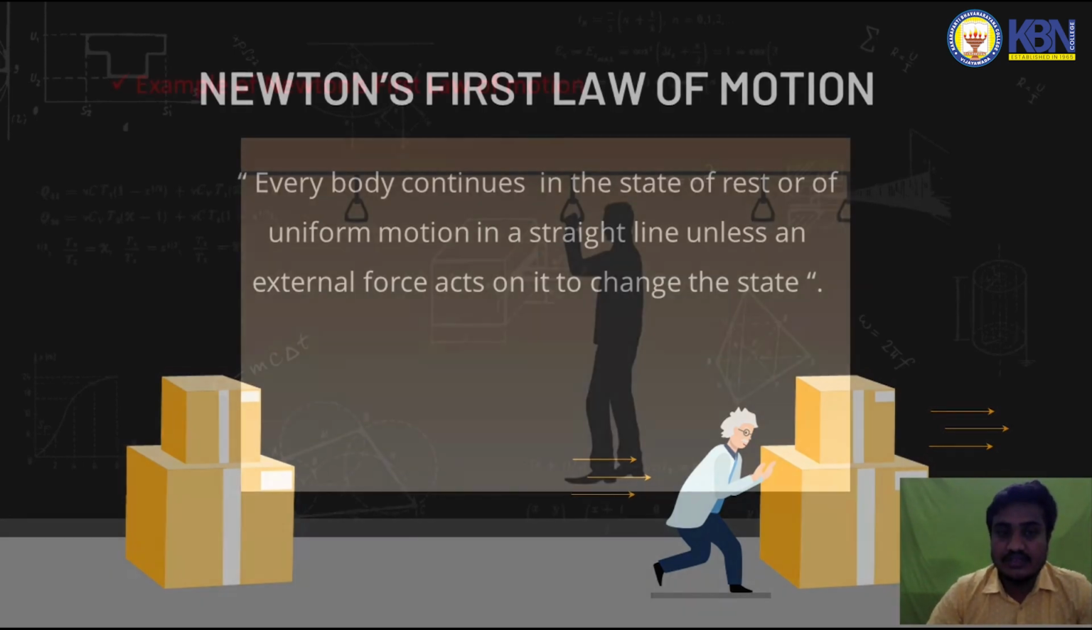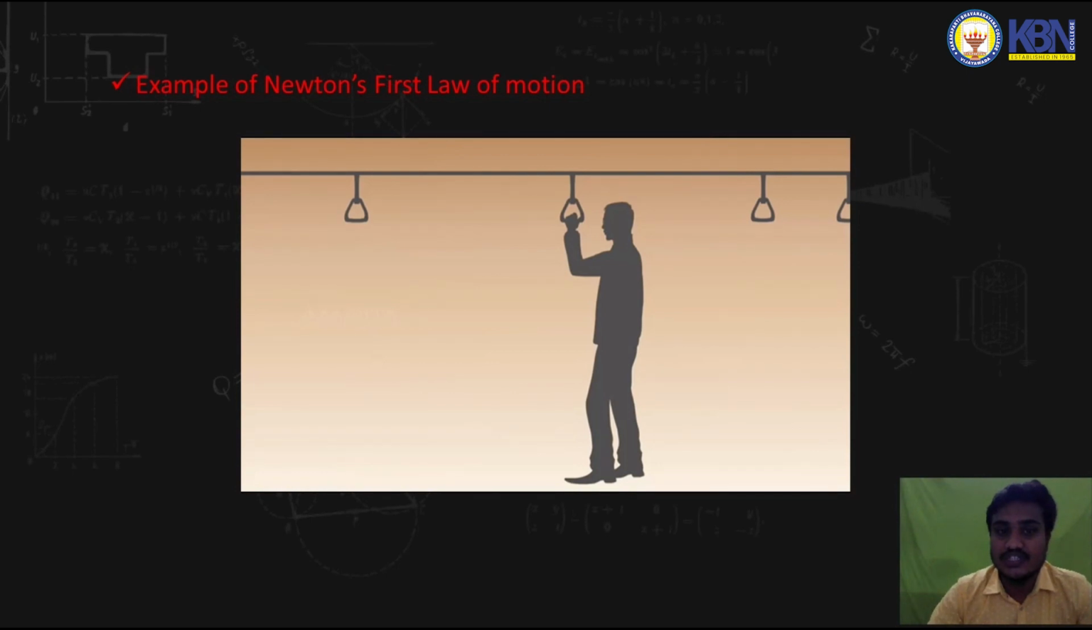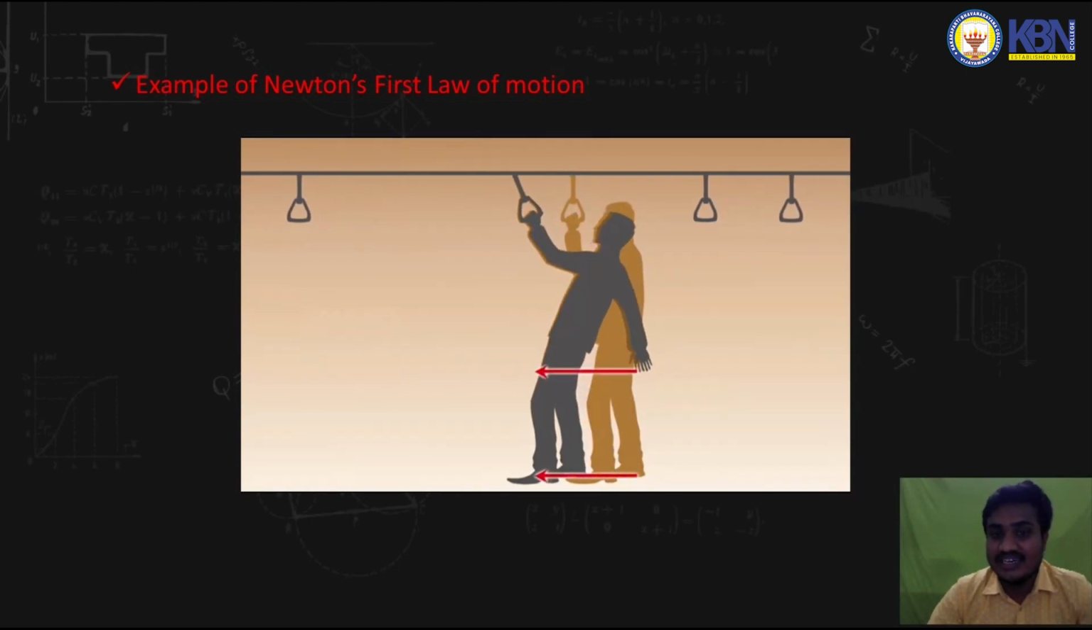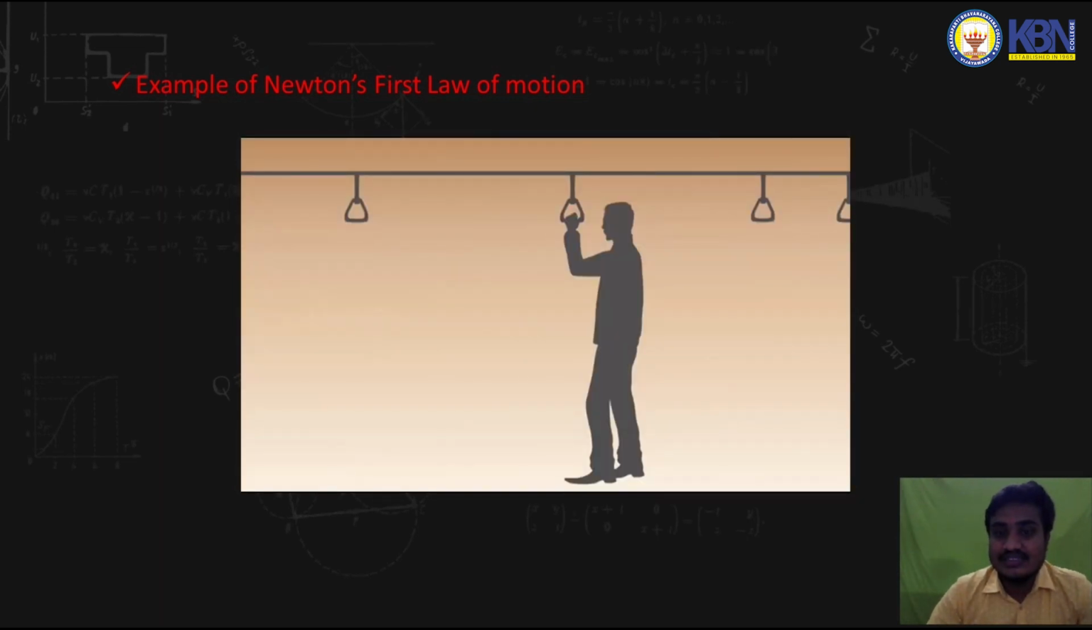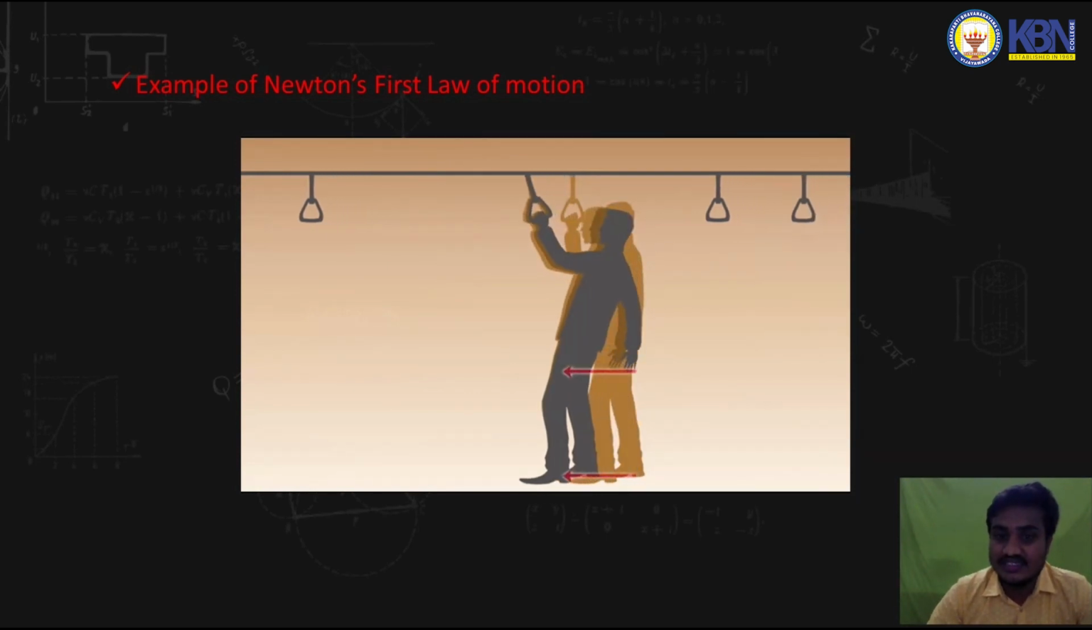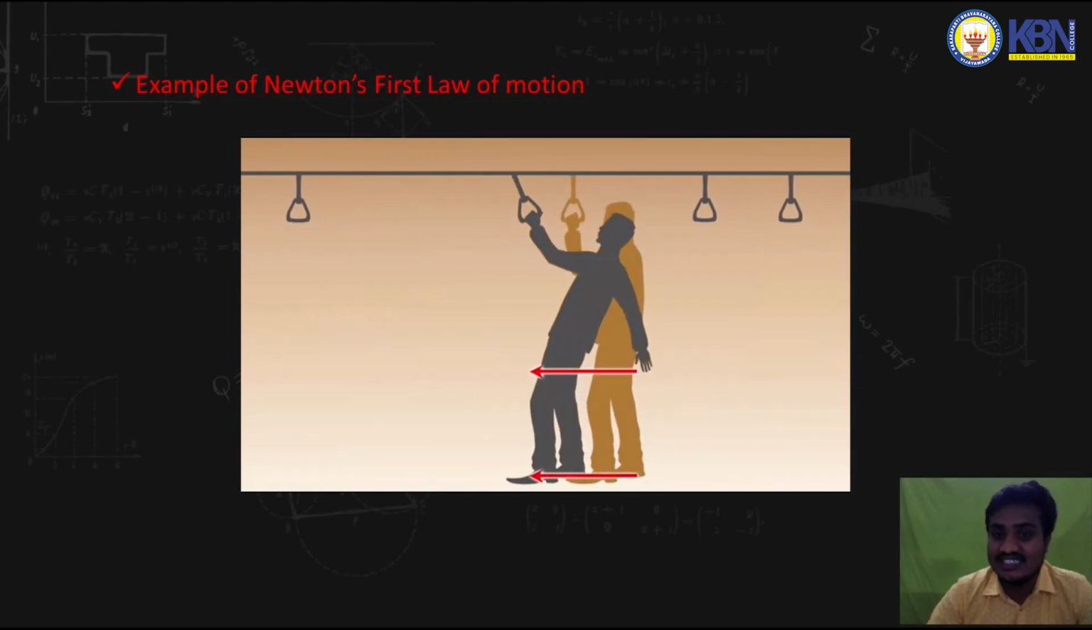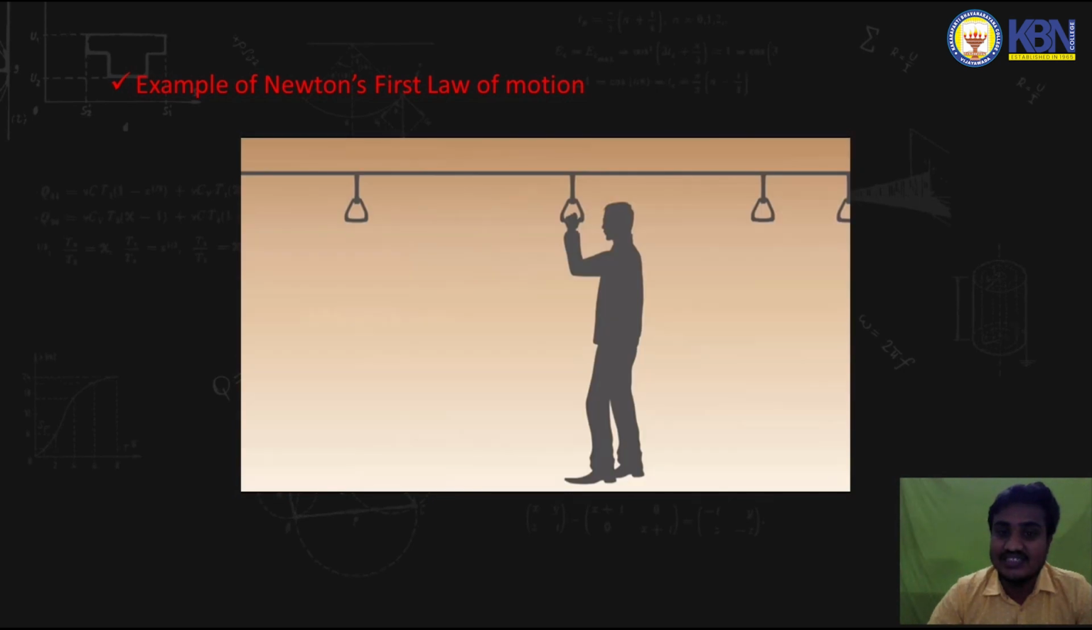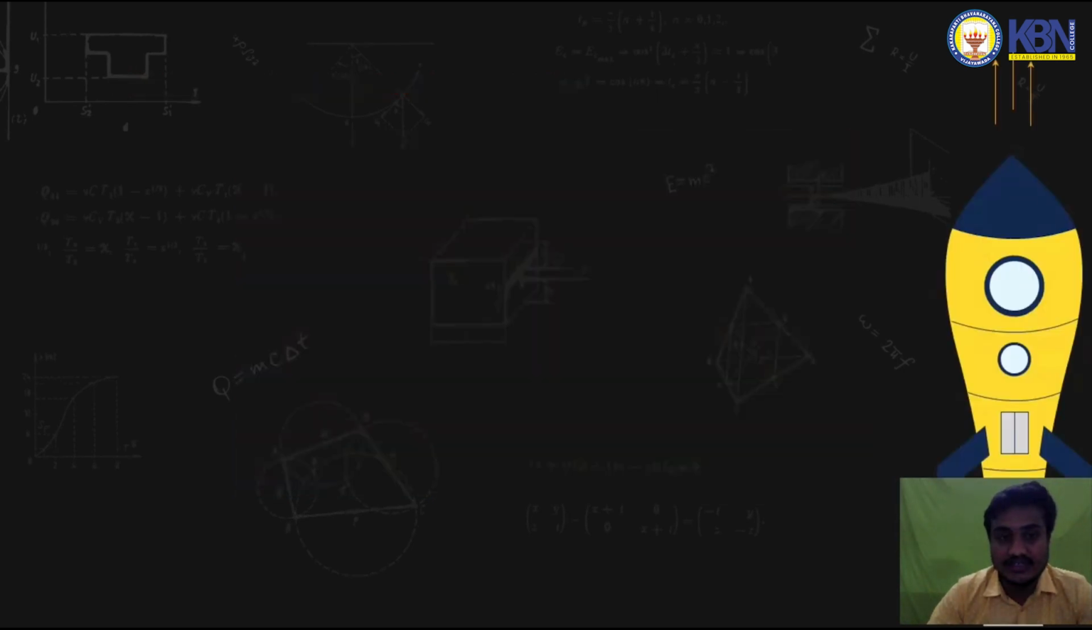Another example of Newton's first law of motion is a person standing in a bus, holding a handle. If suddenly the bus starts moving, the person feels that he has changed his state. Initially he is at rest. In this diagram you can see he changes his state when the bus moves. So this is also an example of Newton's first law of motion. Previously he is at rest and thereafter he is in motion.